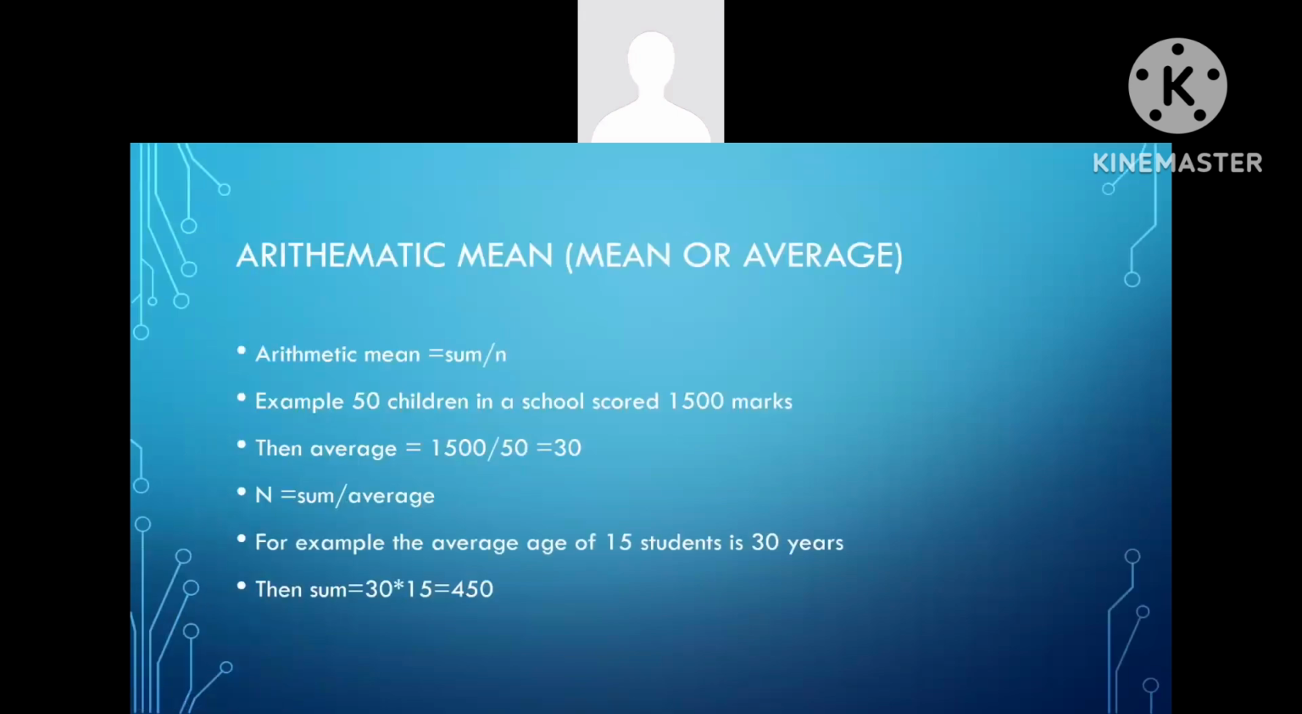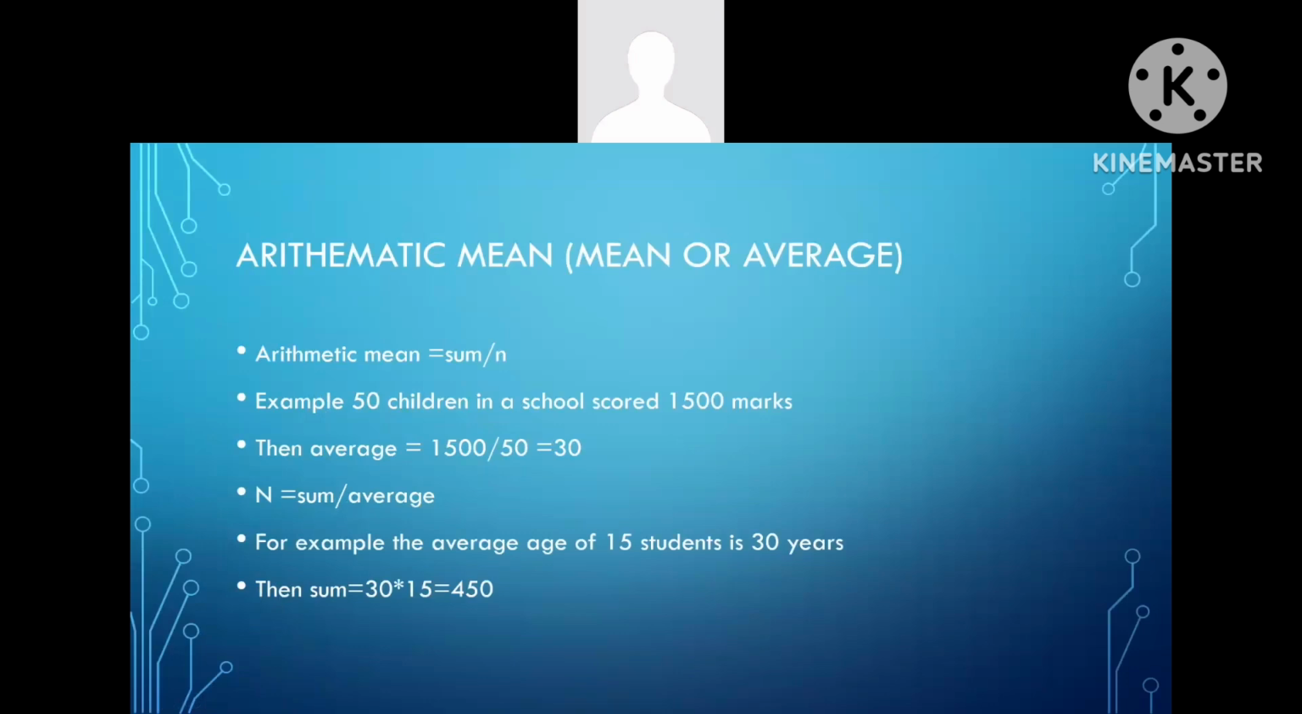First comes arithmetic mean. It is also called mean or average. Arithmetic mean equals sum by n. N means total number. For example, 50 children in a school scored 1500 marks. Then the average would be 1500 by 50, that equals 30.